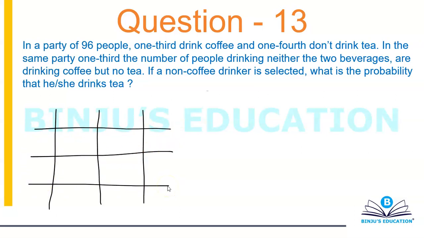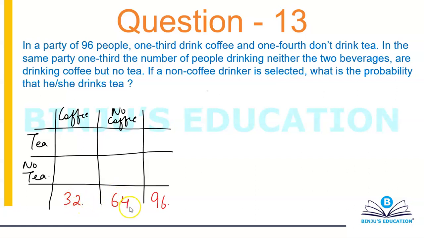All right. So we have coffee, we have no coffee, we have tea, and we have no tea. Then a party of 96 people, so we have a total of 96 people. One third drink coffee. So one third will be 32, 32 drink coffee, which means 64 do not drink coffee.